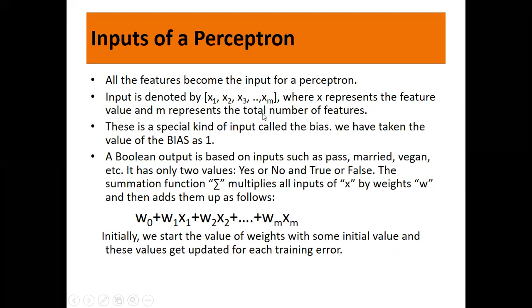Now, this is a special kind of input called the bias. We have taken the value of bias as 1. We already know now what bias is. A Boolean output is based on inputs such as pass.